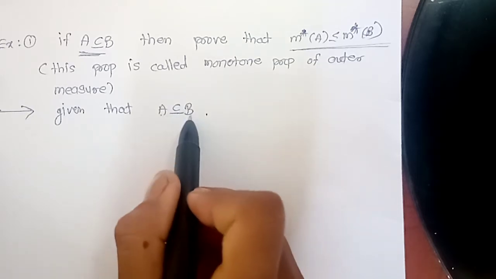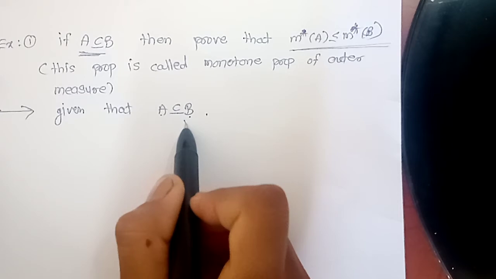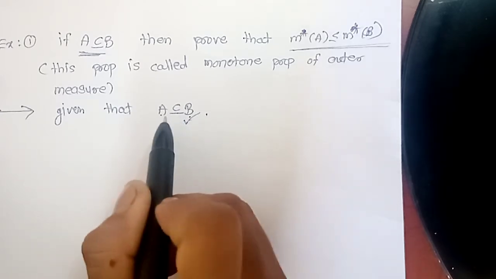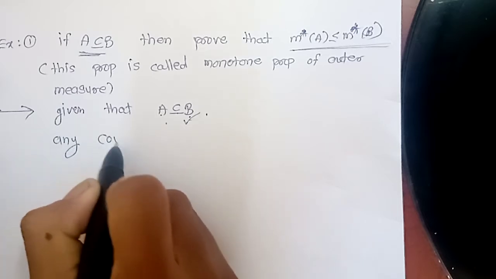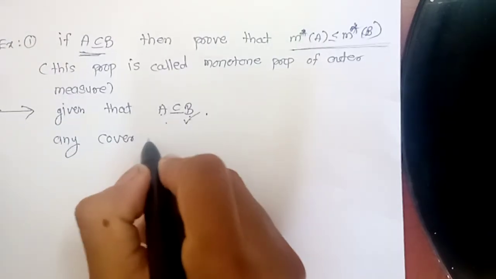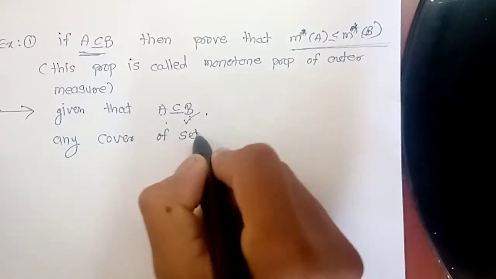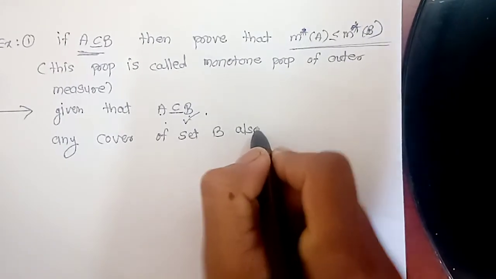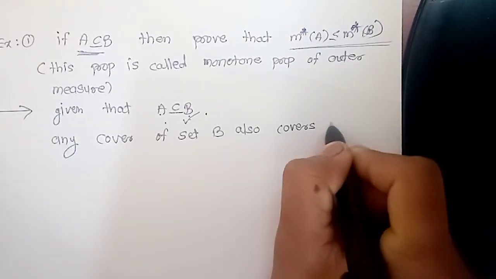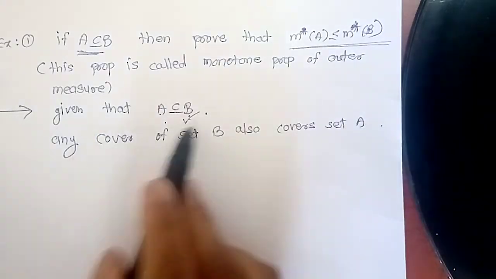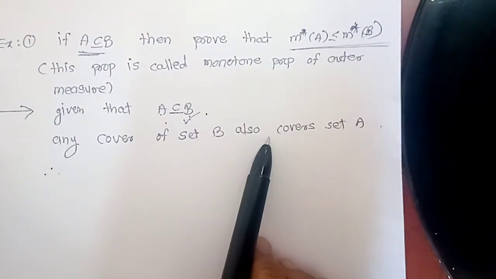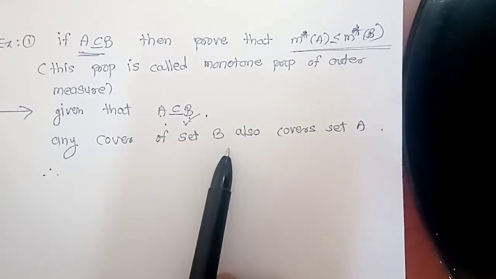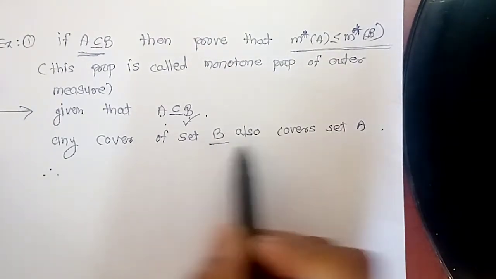If A is a subset of B, then any covering of set B also covers set A, since A is a subset of B. So what is the relation between the sums of these intervals which cover A and B?